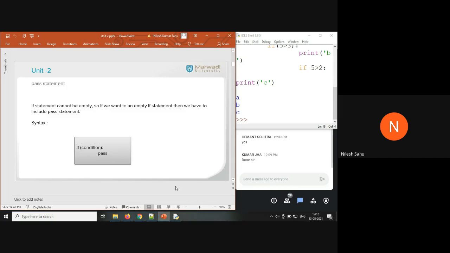Python doesn't allow an if block, elif block, else block, class, or for loop to be empty. In that case, it is going to raise an error. If you want to keep them empty for any reason, Python will raise an error. So to avoid this error, you are going to use the pass keyword. The pass statement is used to avoid this error.